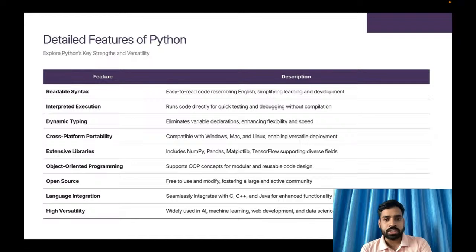So that's why it is easy to understand, it is readable, and you can say it's easy to write. And yes, apart from this, two important features Python has: it is dynamically typed, and it has support for automatic garbage collection. Okay, these two important features. What is the meaning of a dynamically typed language?